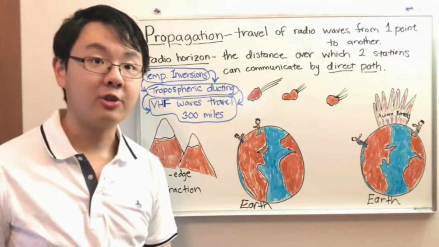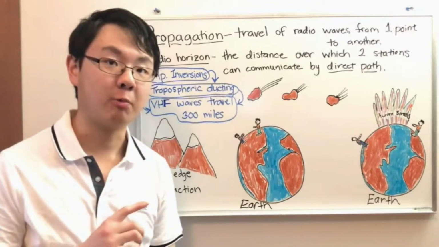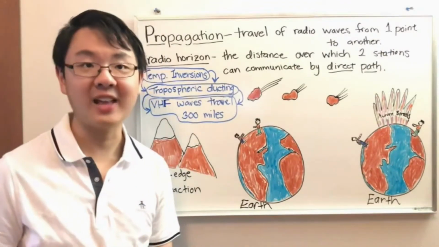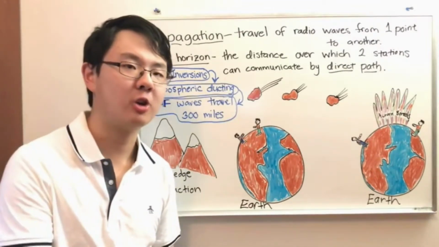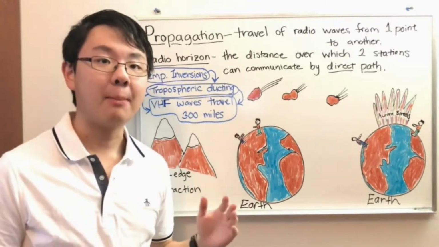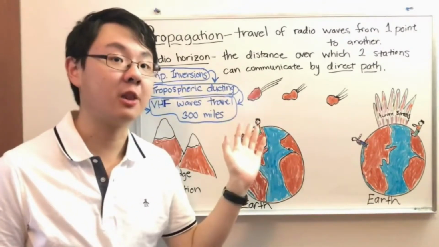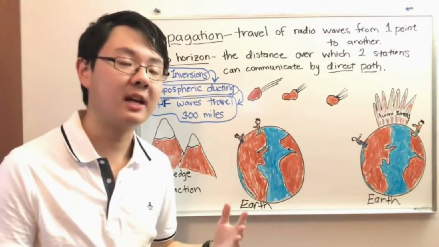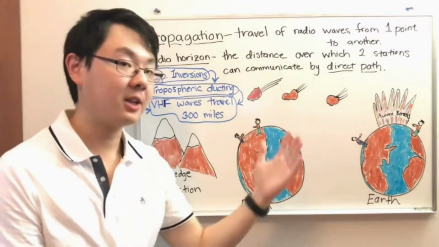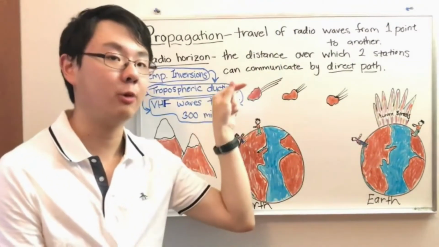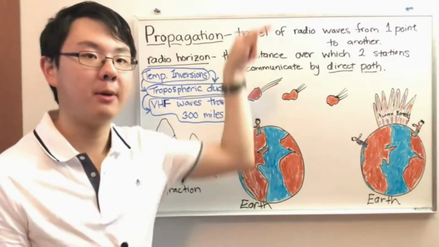So we're almost done, and there's just one more thing you need to know, and that's called knife edge diffraction. So what's that? Knife edge diffraction is when radio waves bend over a mountain or another sharp obstruction. And when this happens, a signal that would otherwise be blocked by the obstruction can go around it and reach the other side. You might think that if you live over here and your buddy lives over there and there's a mountain in between, you might not be able to talk because the mountain is in the way of the radio signal. But because of knife edge diffraction, sometimes the radio wave can actually go up and around the mountain.